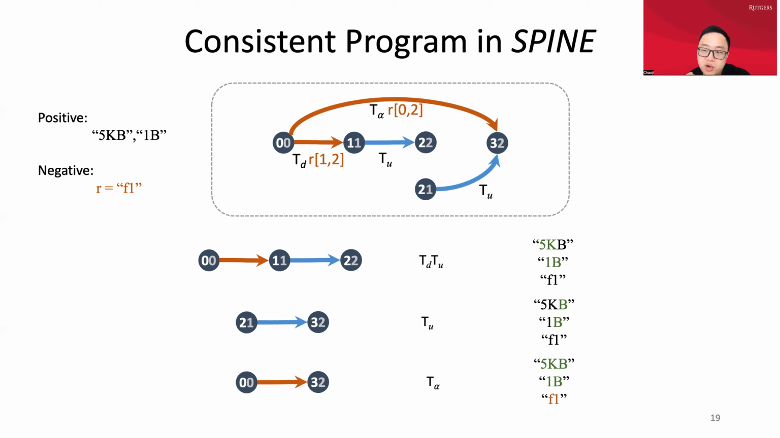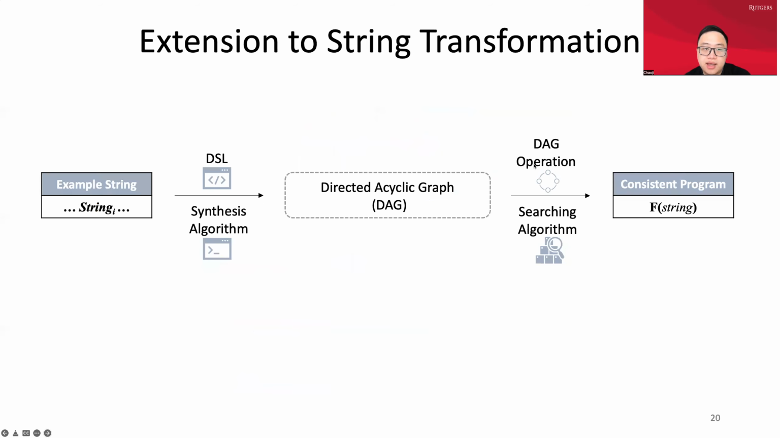And in our work, we design a dynamic programming algorithm to find the optimal valid path among all these possible paths, and we avoid traversing all the pairs of edges. And this work can be easily extended to the string transformation task, because the string transformation task just has some tiny differences in the domain-specific language and the synthesis algorithms. Due to time limitations, we will not introduce the transformation in detail in this presentation.